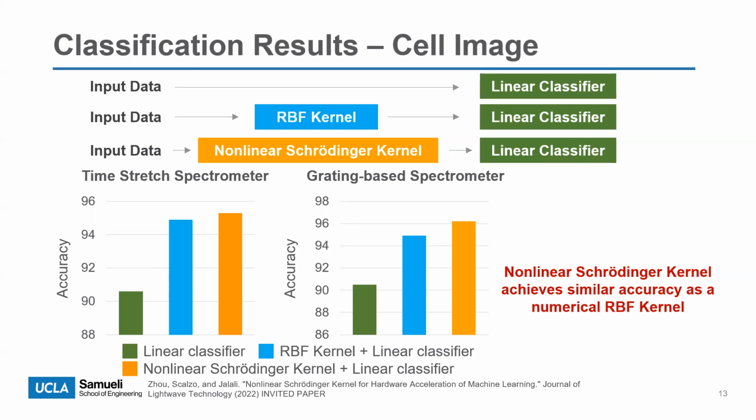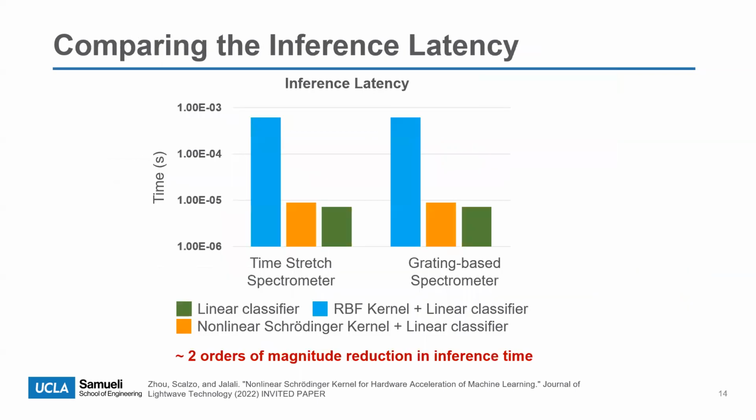Well, of course, it might not be very impressive if we only look at the accuracy. But as I mentioned earlier, the processing speed, or we say inference latency, is much more important. From our measurement, the nonlinear Schrodinger kernel has a similar latency as the linear classifier, which is 2 orders of magnitude lower than the RBF. This is already impressive, but what makes it more promising is that it can potentially be accelerated by another few orders of magnitude. In fact, from our estimation, if we replace the nonlinear fiber with an integrated waveguide and implement the linear classifier on an FPGA, the latency can be reduced by nearly 6 orders of magnitude, closing the gap I mentioned earlier.